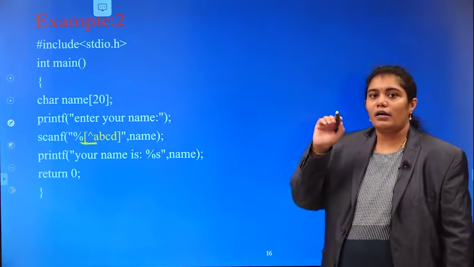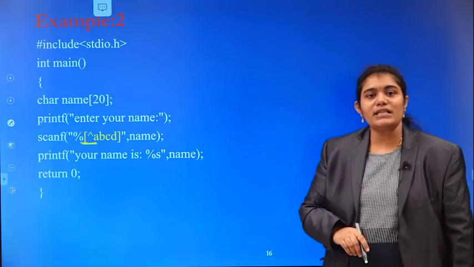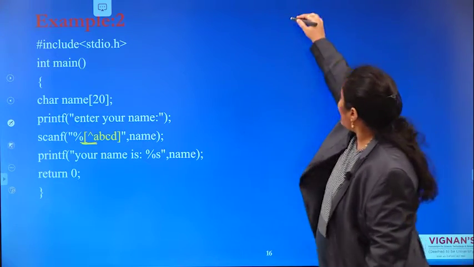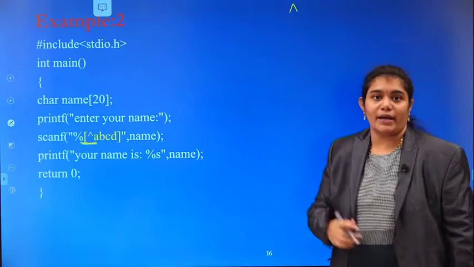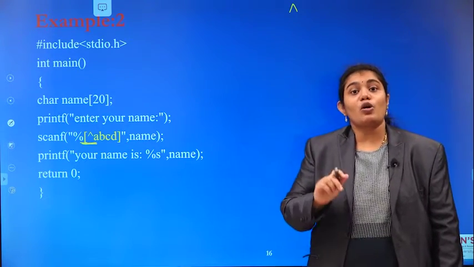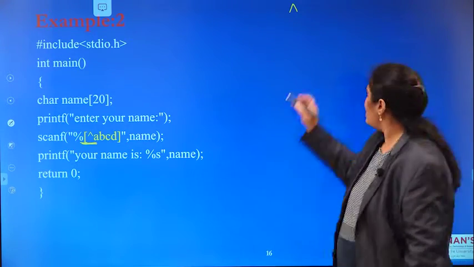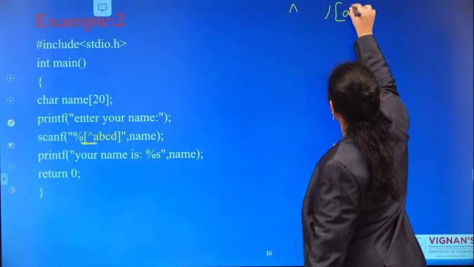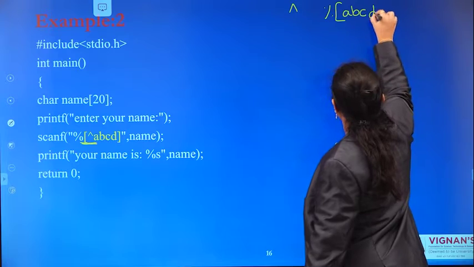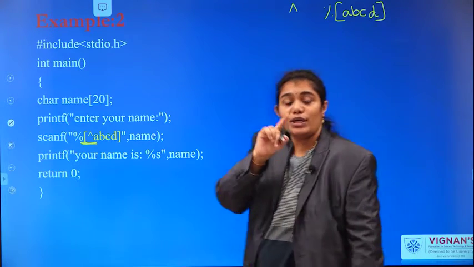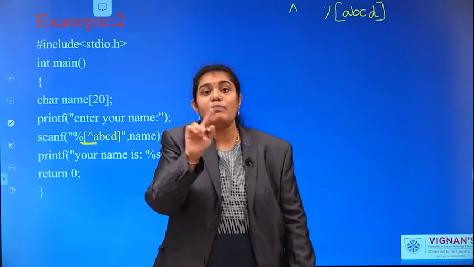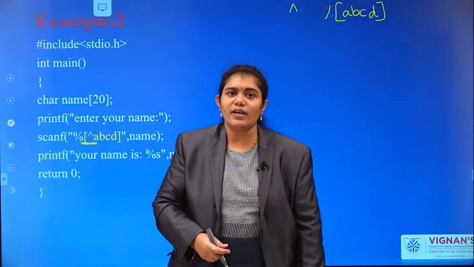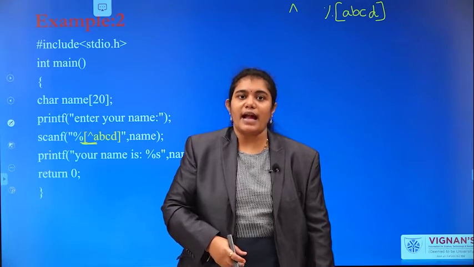You may know about that cap symbol. What is the purpose of the cap symbol? We discussed in operators. Cap symbol is nothing but complement. That means, in our previous example, percentage within the square brackets A, B, C, D means your input should consist of only A, B, C and D.